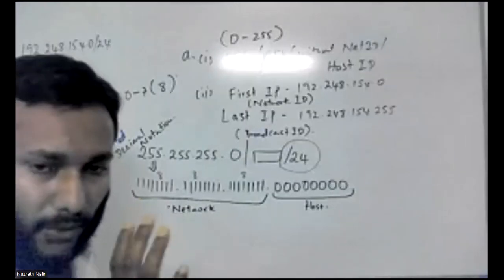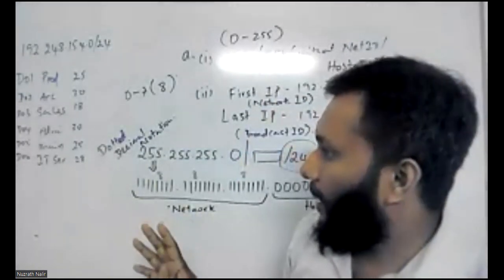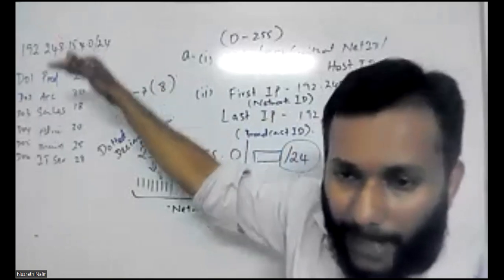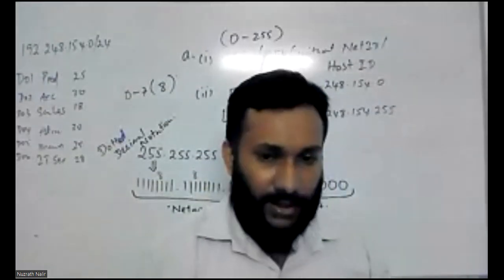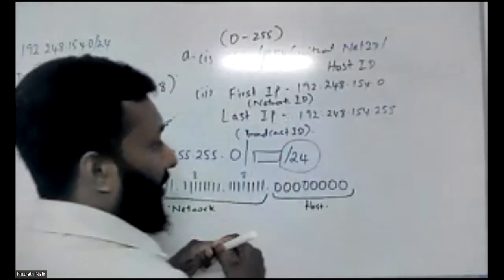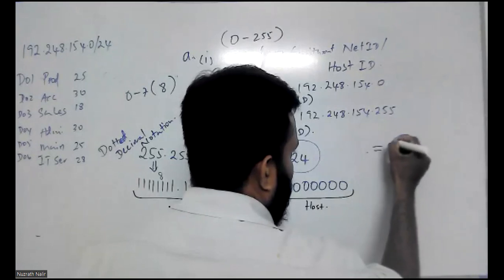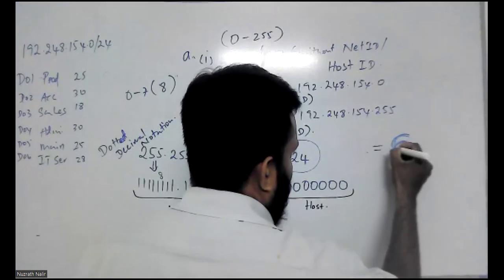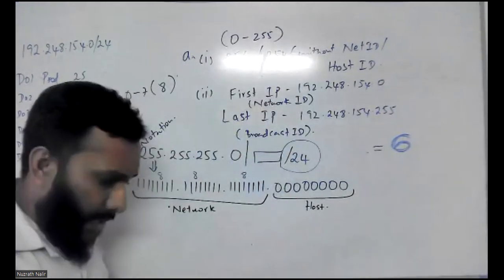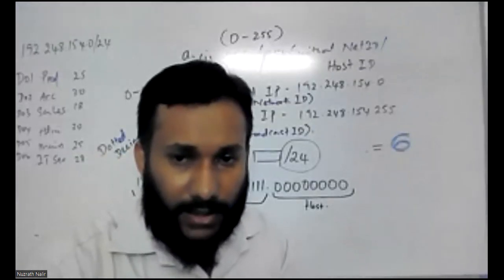Now look at this carefully, my dear students. How many departments are available in this question? Six departments.